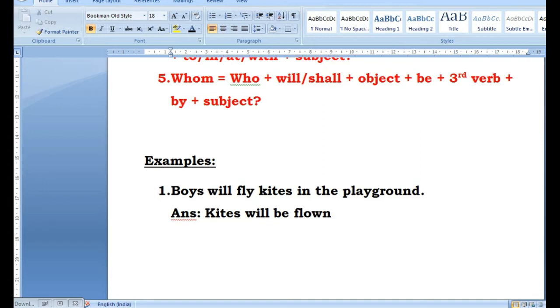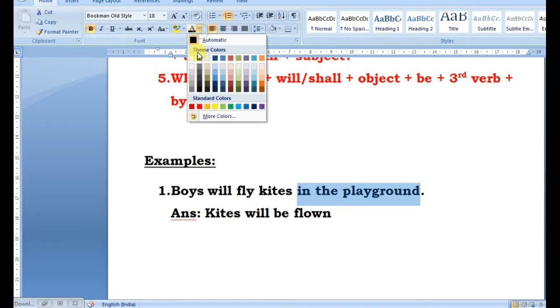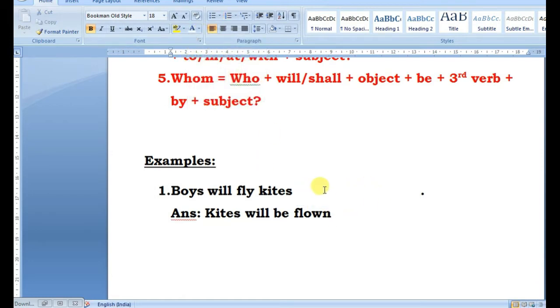Now what you do is that, now where will you put this? This is the biggest question, okay. Now had there been no second object, say for example I delete it, now there is no second object, the kites will be flown by boys, and then your answer is over.